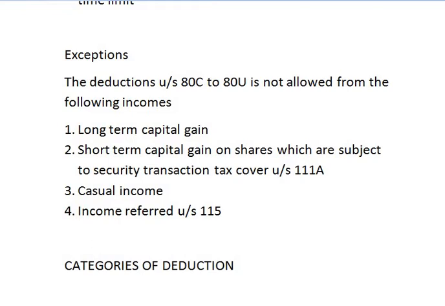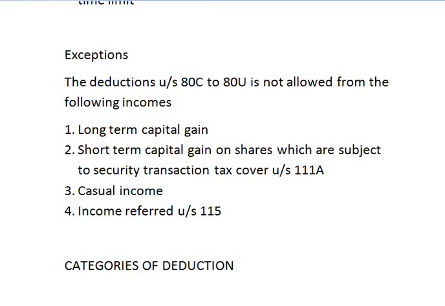On short term capital gain you can claim deduction, but on shares which are subject to security transaction tax covered under section 111A, you cannot claim any deduction. Third, on casual incomes. Casual incomes are betting, gambling, lotteries, card games, horse race. If you have earned any such casual incomes, you cannot claim deduction under section 80C to 80U on these incomes.